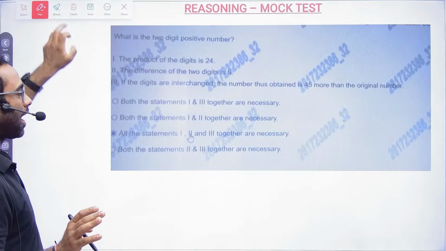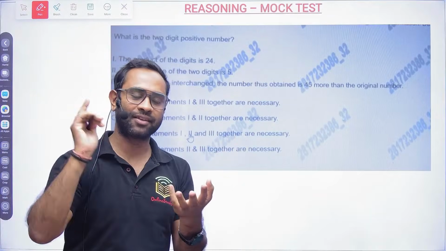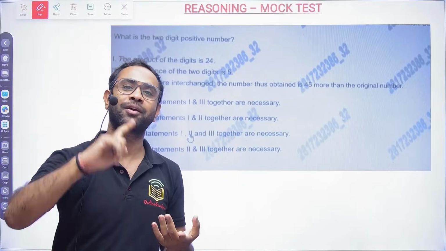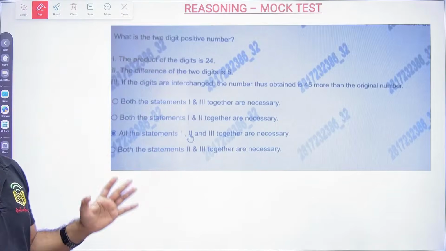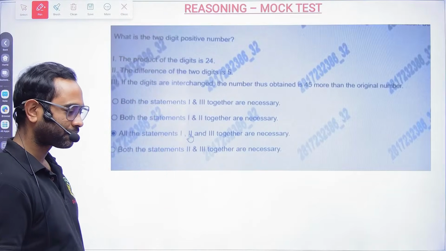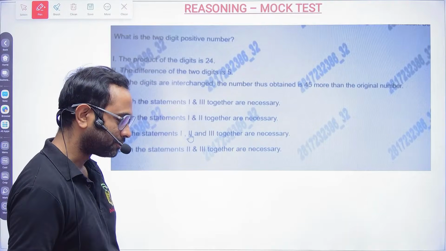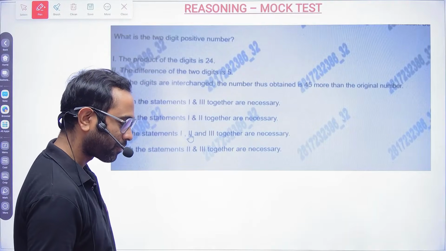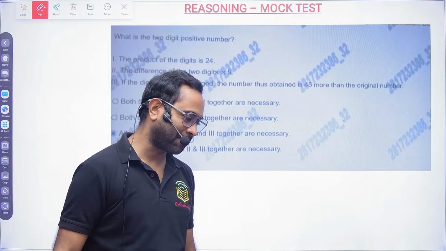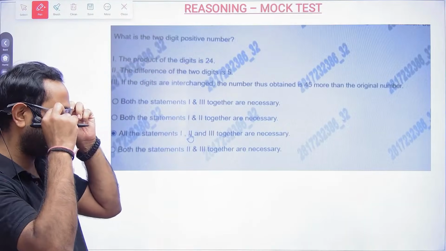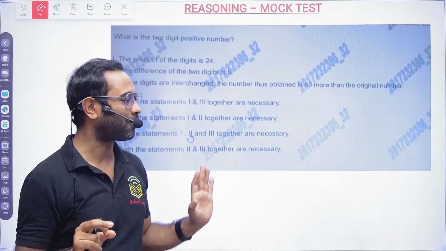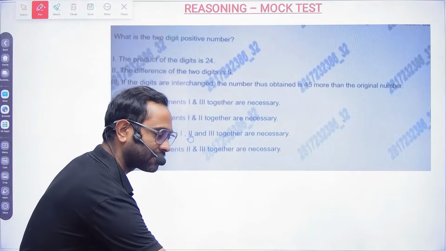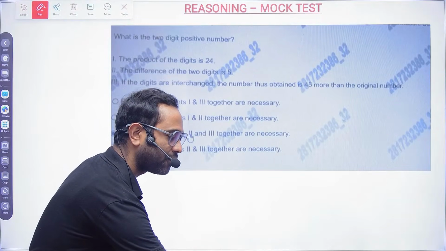That goes beyond my personal life. Saturday also I work, Sunday also I work, Monday to Friday, all 7 days I work for you all. Okay. Very good, just go ahead and crack it; in TCS also crack the questions. Now your time starts now, so let's see how many of you are able to solve.